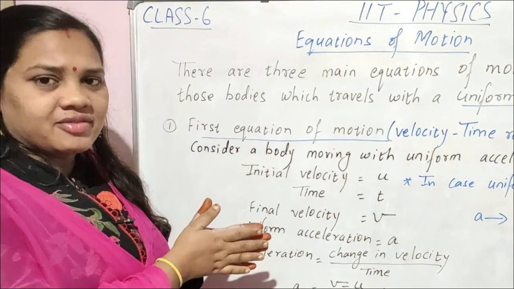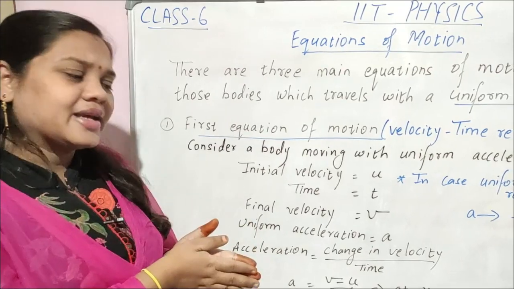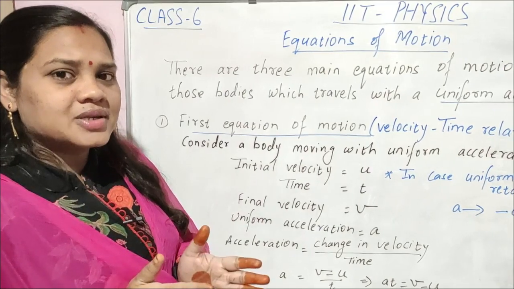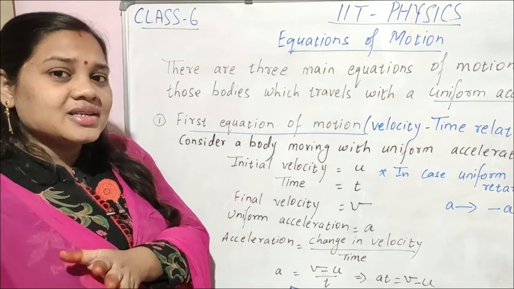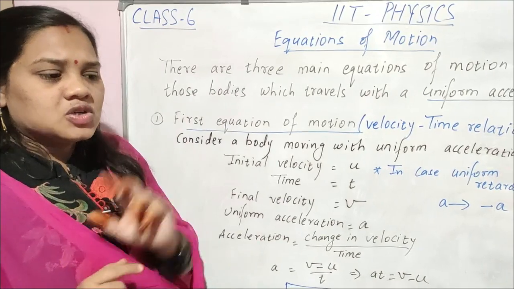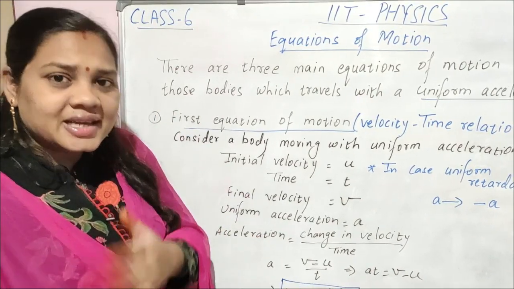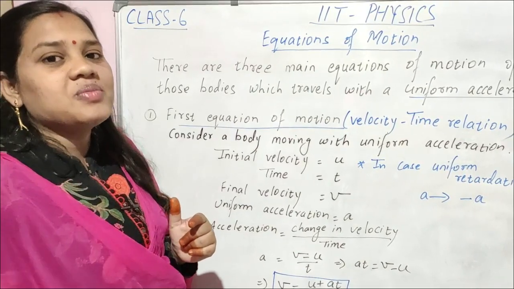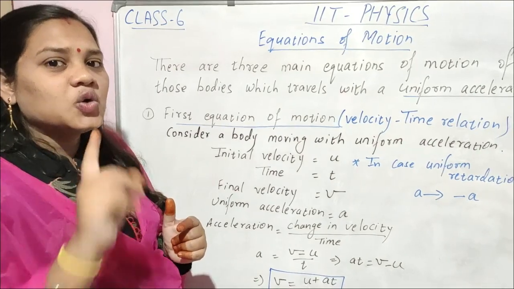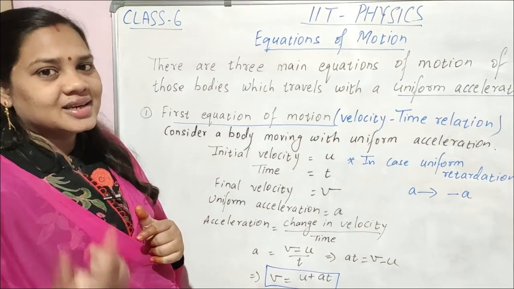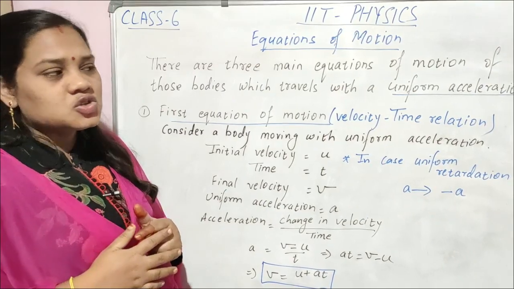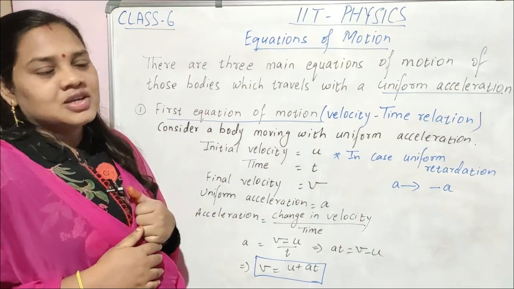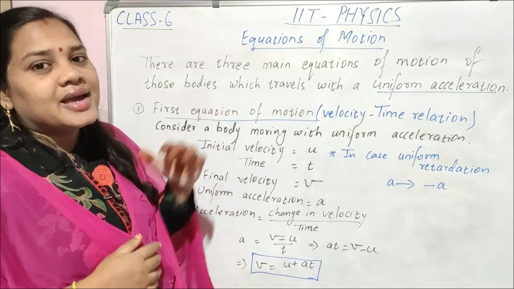The velocity is changing, increasing uniformly. Every hour the velocity increases by 2 meter per second. Velocity is increasing, and it is uniformly increasing. So that is called uniform acceleration.